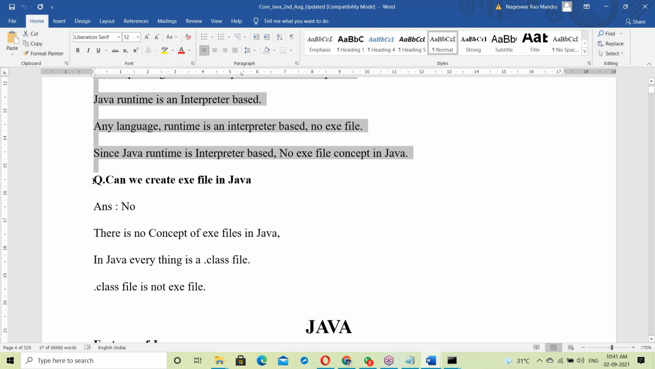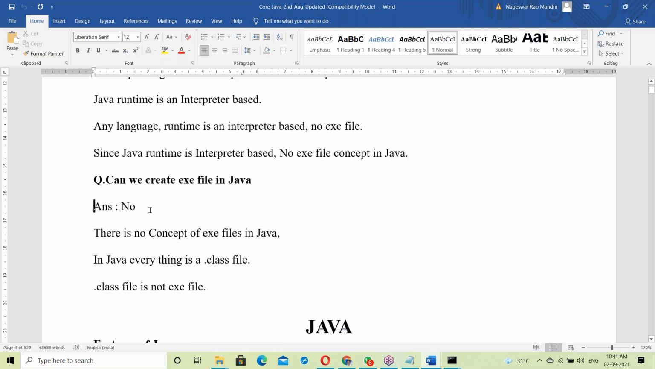Now the question is, can we create an exe file in Java? No. There is no concept of exe files in Java. The answer is no. There is no exe file concept in Java.